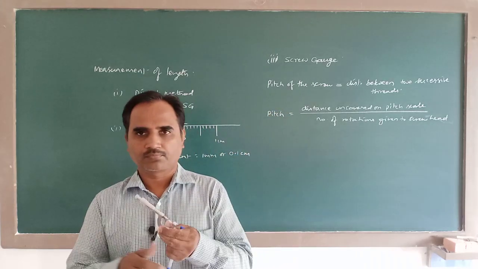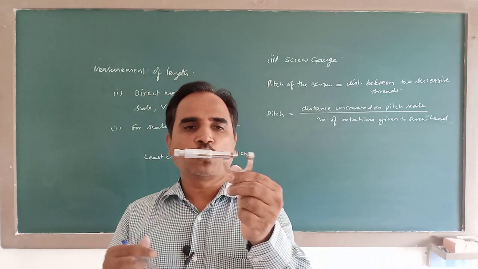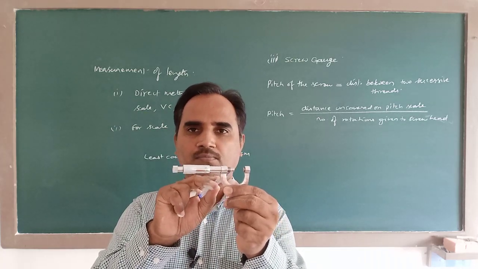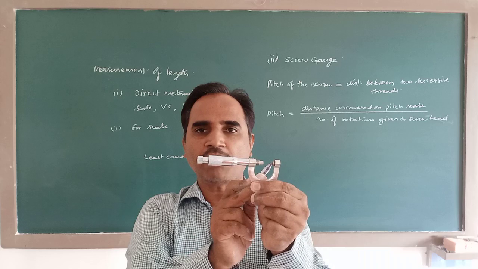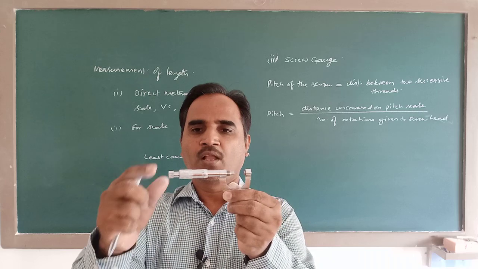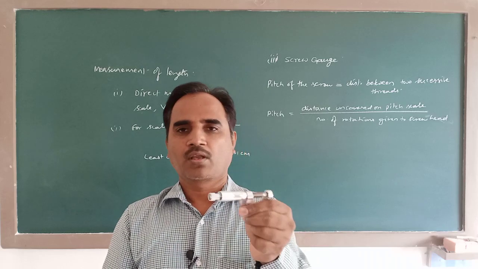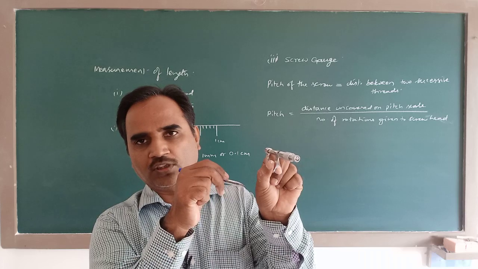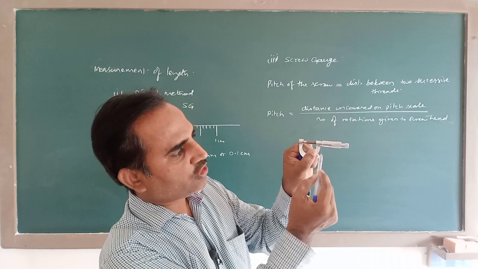Actually, this screw gauge has two heads. This is one head which is rotating, called the spindle. And this is another head which is fixed, called the anvil. When the anvil and spindle are both coinciding, touching each other, on this pitch scale you can see only the 0th division, the vertical 0th line.